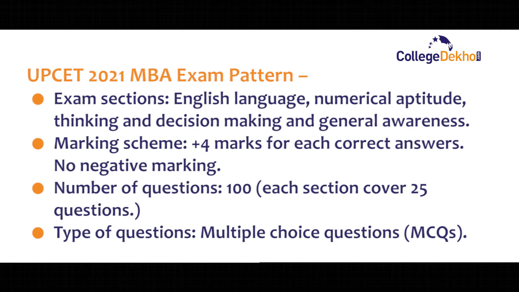Each question will be provided with 4 possible options, and candidates will have to choose one option that they feel is correct. Plus 4 marks will be awarded to the candidates for each correct answer, while there will be no negative marking for any incorrect answer. As we can see from here, each section of the UPCET exam contains 25 questions each, and the maximum marks obtainable in each section is 25.